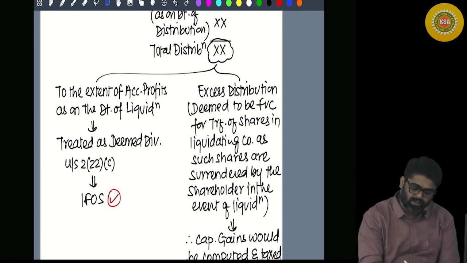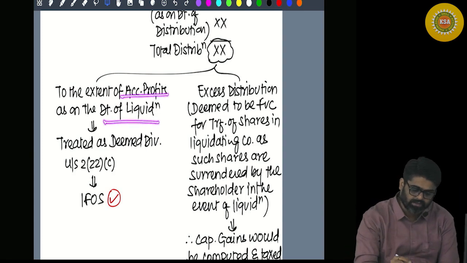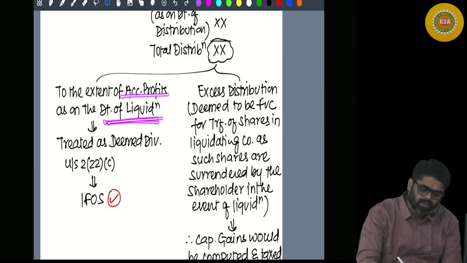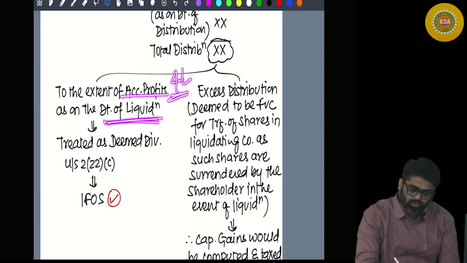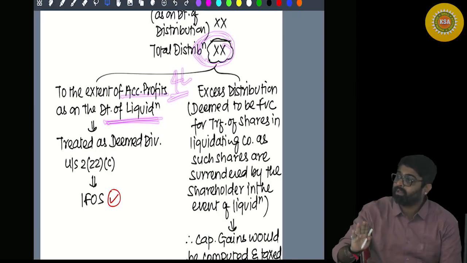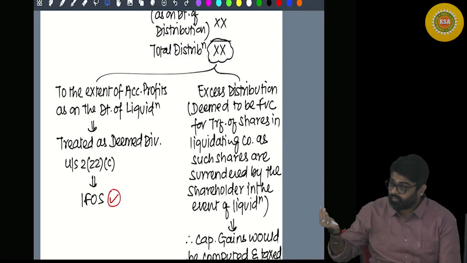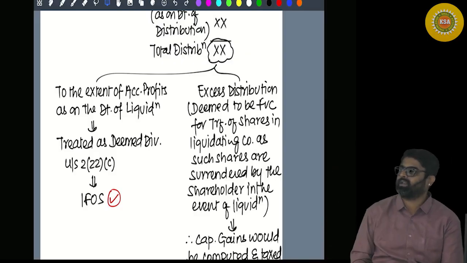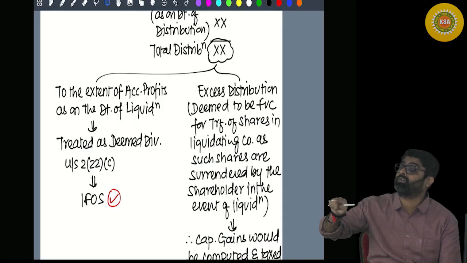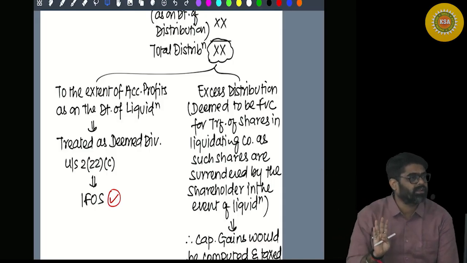So for example, the accumulated profits of the company as on the date of liquidation were, say, 4 lakhs. Out of 10 lakhs, 4 lakh rupees of reserves are distributed. So that 4 lakh rupees of distribution will be treated as your deemed dividend.